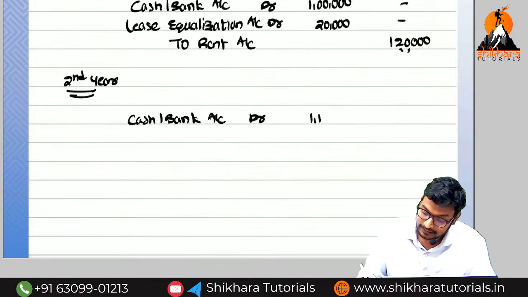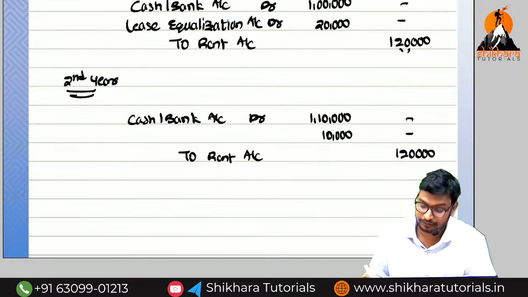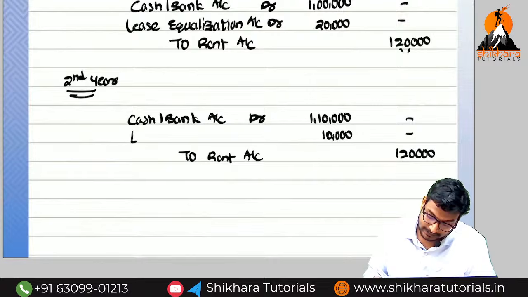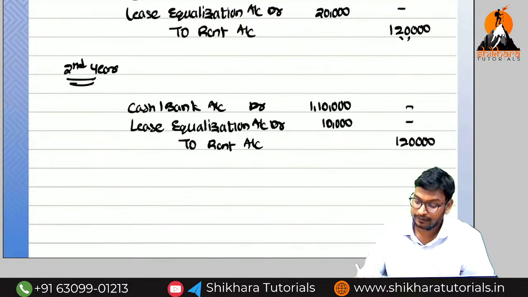How much amount have we received in the second year? 1 lakh 10,000. But how much amount do we need to book as income? Rent account every year, how much, amma? 1 lakh 20,000. Can you say the difference? The difference of 10,000 needs to be transferred to the lease equalization account debit.